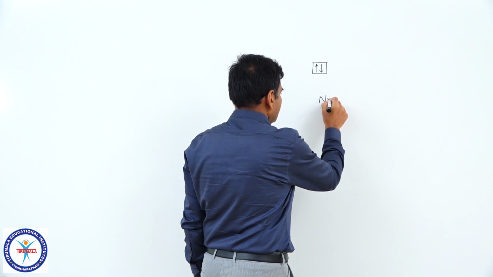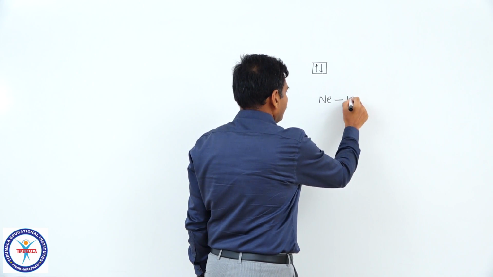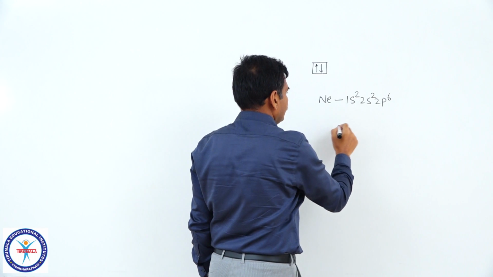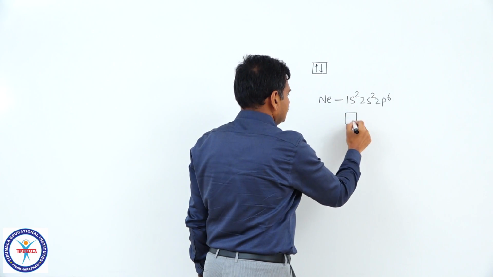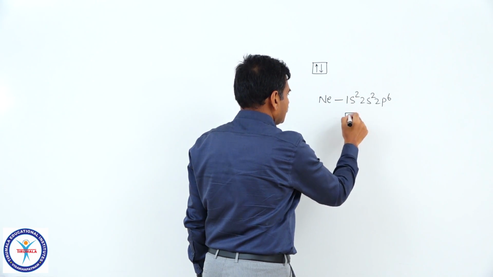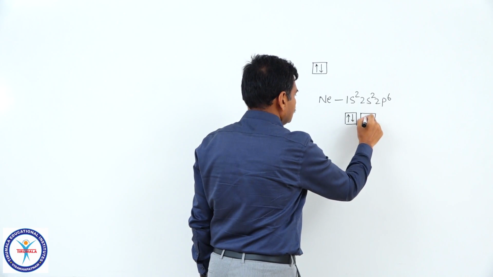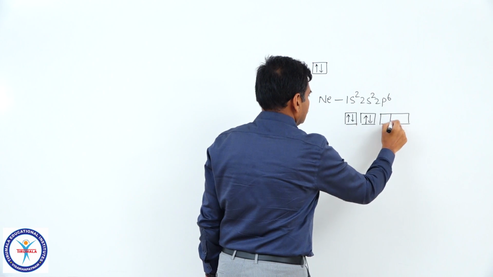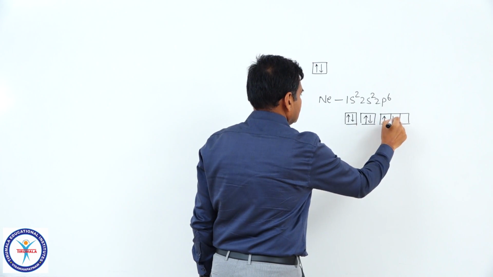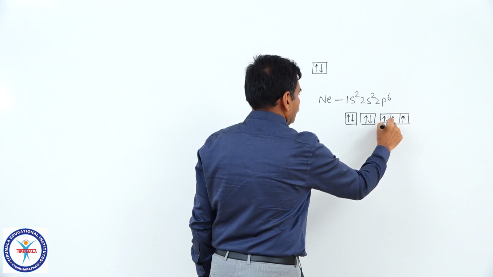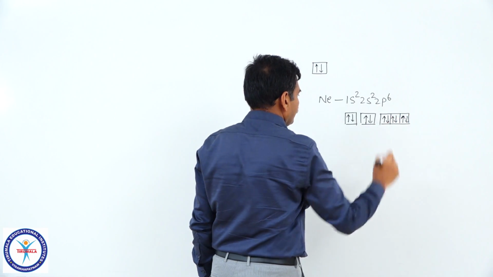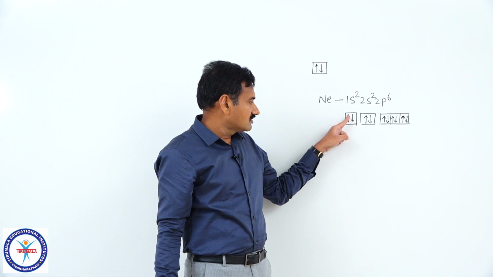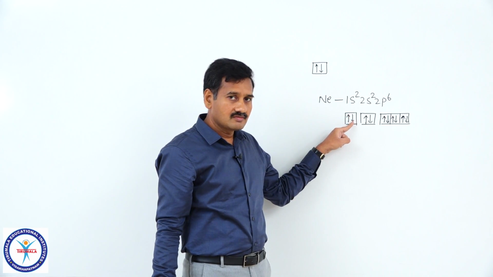For example, neon. Neon electronic configuration 1s2, 2s2, 2p6. 1s has a pair of electrons, 2s also a pair of electrons, 2p with 6 electrons, first, second, third, fourth, fifth and sixth. So, the magnetic moment of this electron will be cancelled by this electron.